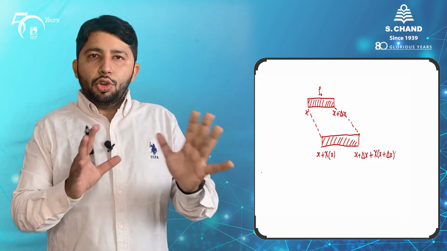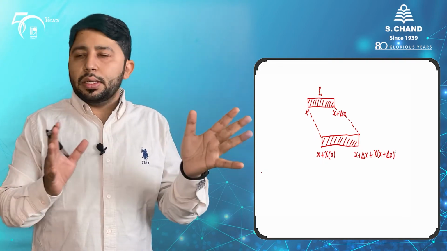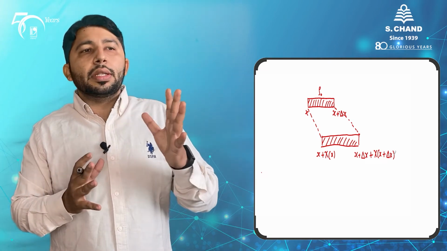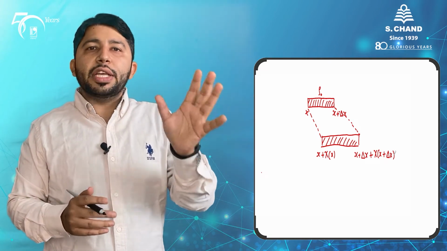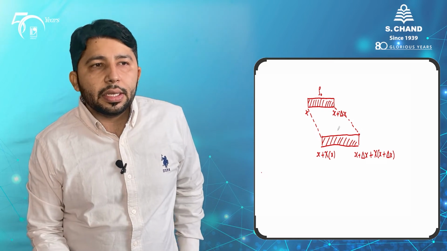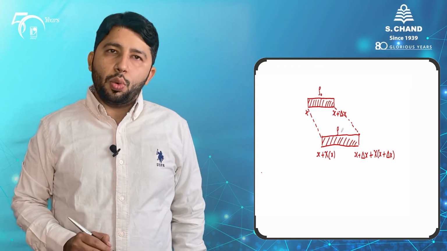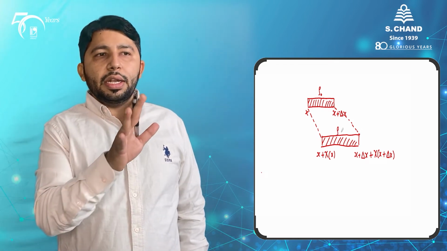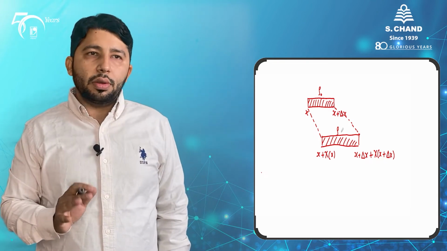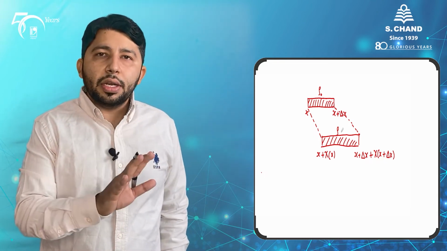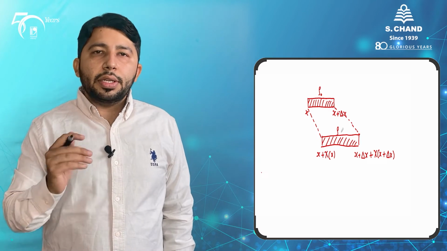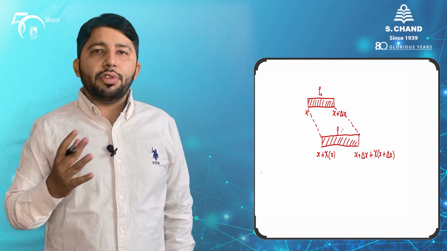This is a new block because of our sound. The earlier block of density rho naught is now of density rho. In this way we can define these two blocks, one without sound and one after the sound. It is newly created because of that sound.